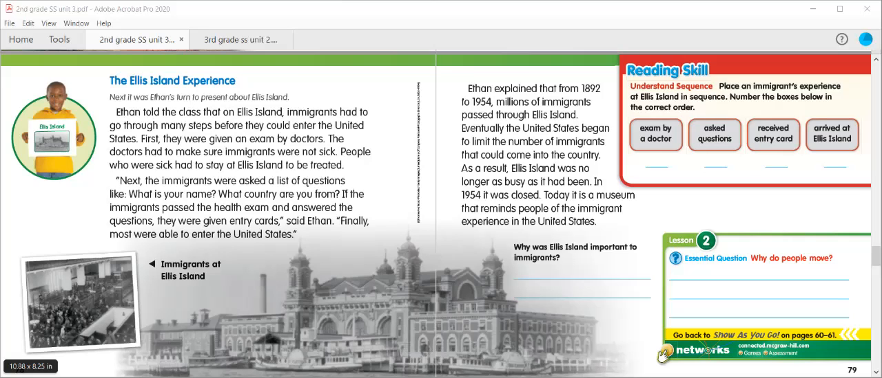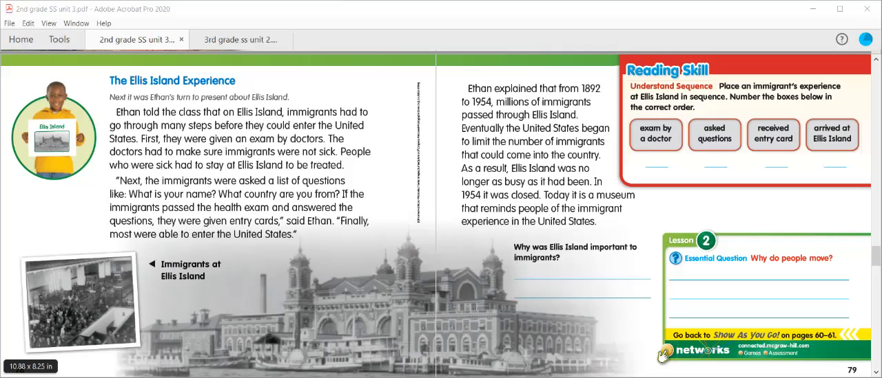Now, the first thing they would have to do before all of this is they would have to arrive at Ellis Island. Afterwards, we can see from the text on page 78 that the first thing they do, and the reading portion on page 78 does use those sequence words to tell us what happened first after they arrived. First, they were given an exam by the doctors. Next, they were asked a list of questions. And finally, they received their entry card. So if you're looking at page 79, they're going to be listed as 2, 3, 4, and then 1, because arriving at Ellis Island is the first thing that would happen.